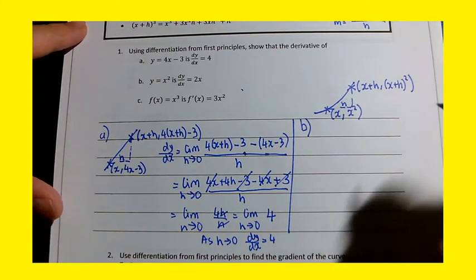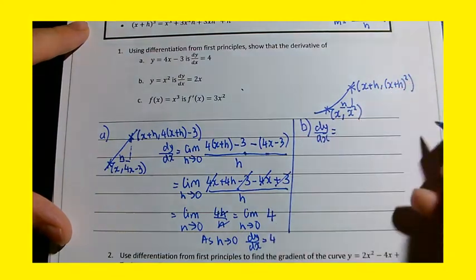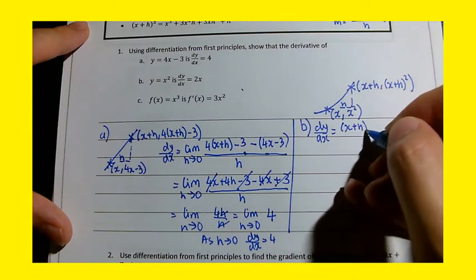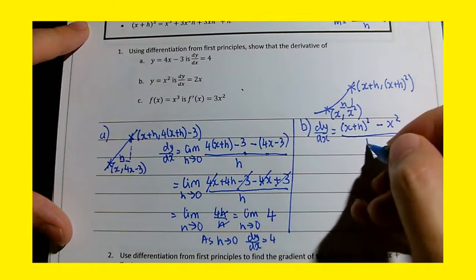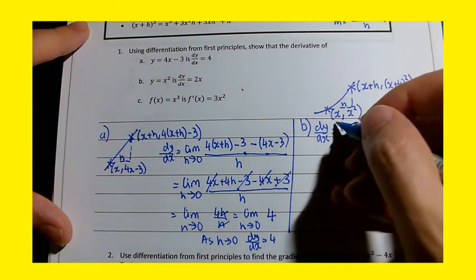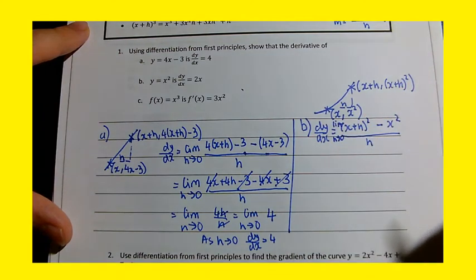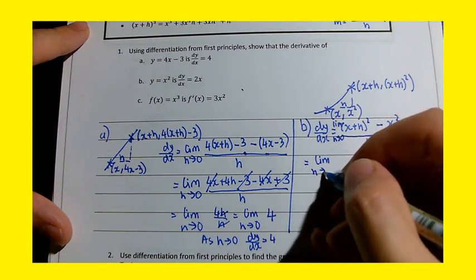Now, again, the gradient, dy/dx, will be the change in y over change in x. So the change in y is (x plus h) squared minus x squared over h. Now, I should have included my limit, so the limit as h tends to 0. Okay, sorry for that. Just going to tidy this up a little bit.